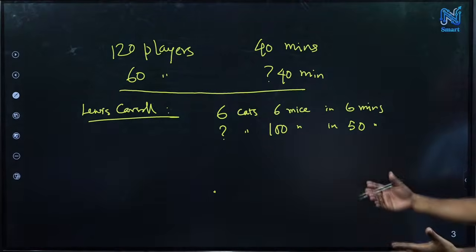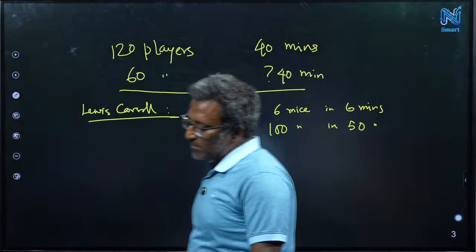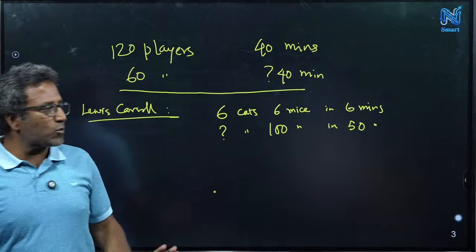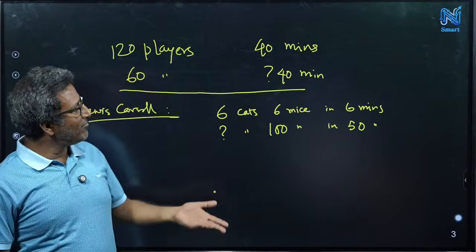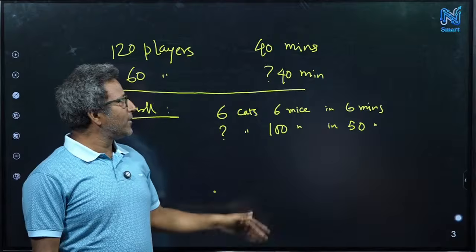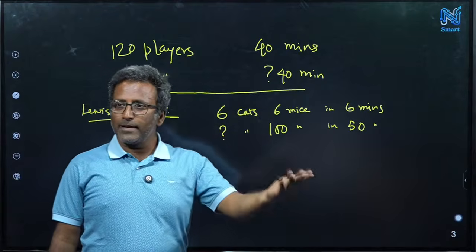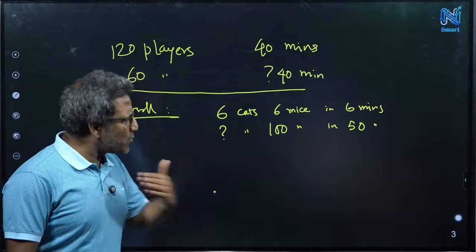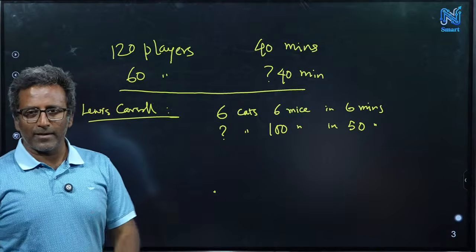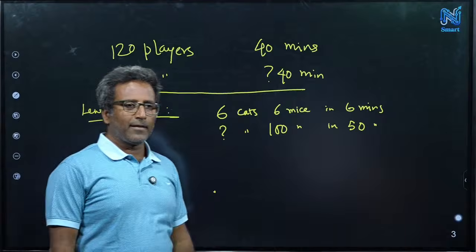Once again, this looks like a very familiar problem, and people say, oh yeah, I know how to solve this problem. Okay, 6 cats, 6 mice, 6 minutes, then 1 cat, 1 mouse, some minutes. So just do that first. First do that and see what the answer is.